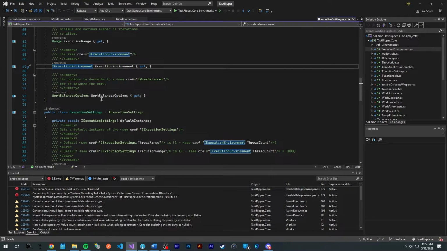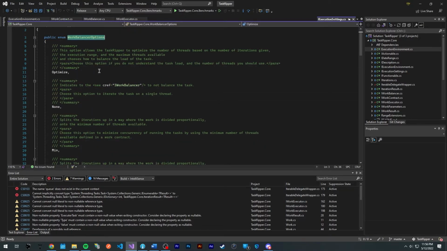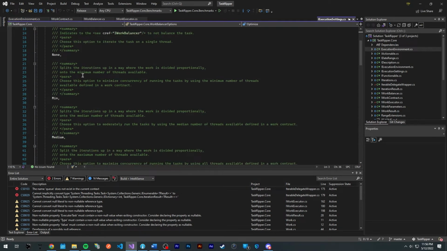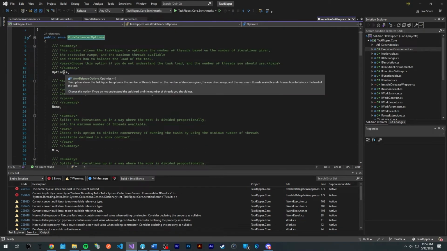And if we continue, we have a type here, work balancer options. And if we inspect that, we have 5 settings here. Essentially by default, you have optimize, which allows TaskRipper to determine the amount of threads to use and how to balance it based on the number of iterations, the execution range, and the maximum number of threads available. So essentially you would choose this if you don't have much knowledge about the task load and the number of threads that you should use.